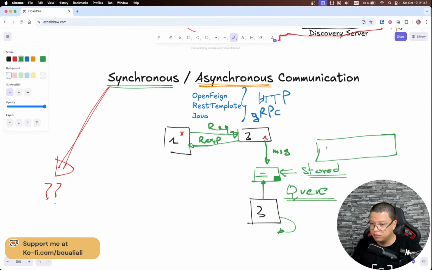Generally speaking, a queue is a data structure. I will have a message in here, a second message in here, and so forth. When I need to push a message, I just push it in here, and my microservice, let me draw it with a different color, will consume the message.